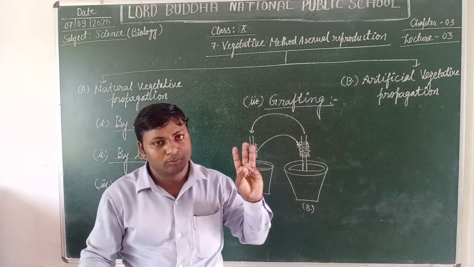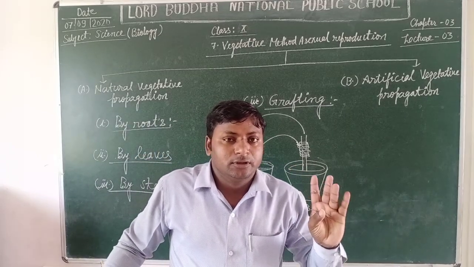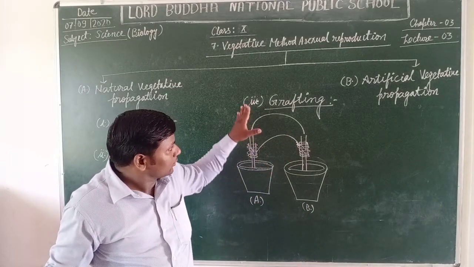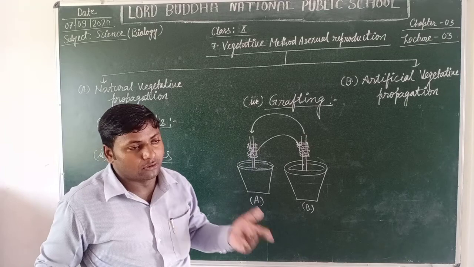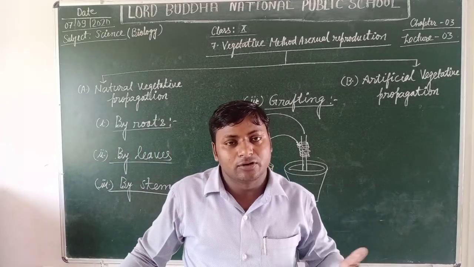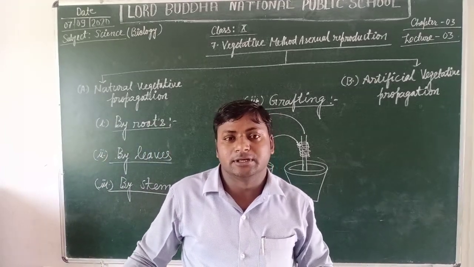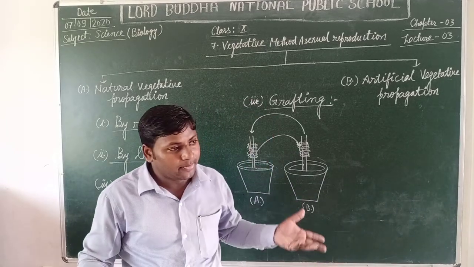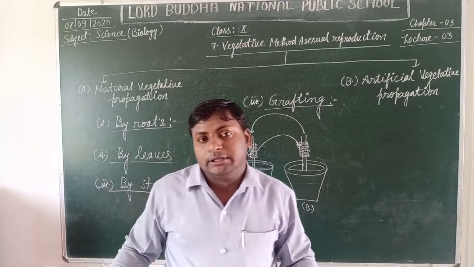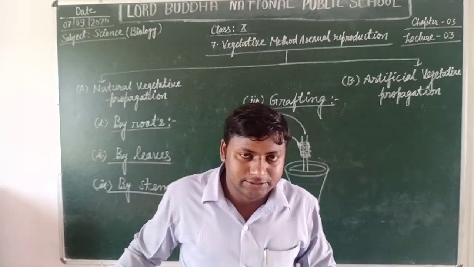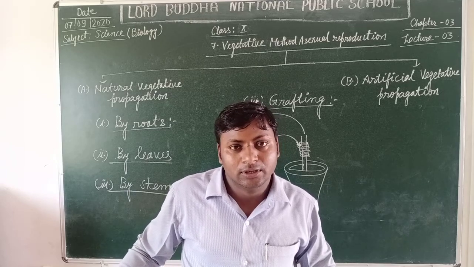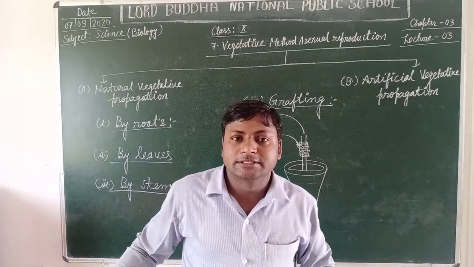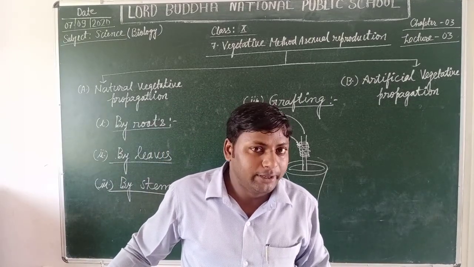Thus students, one more important thing to know about the vegetative means of propagation is that it is the most advantageous type of reproduction because the individual plants obtained in such a mode of reproduction are identical to the parent plant. They usually grow in the same type of climatic conditions where the parent plants are found, and in a short time more plants can be obtained from a parent plant.